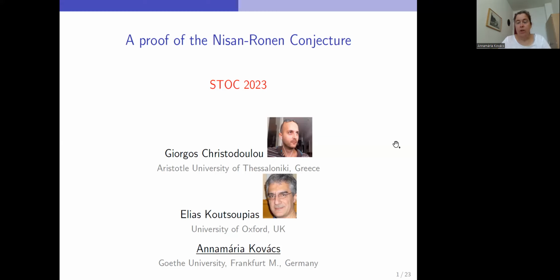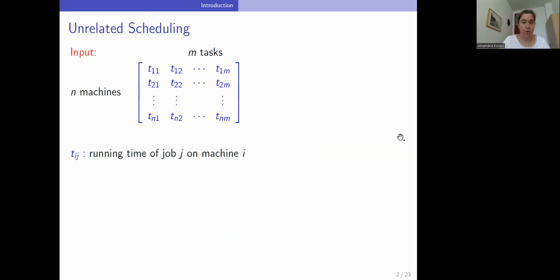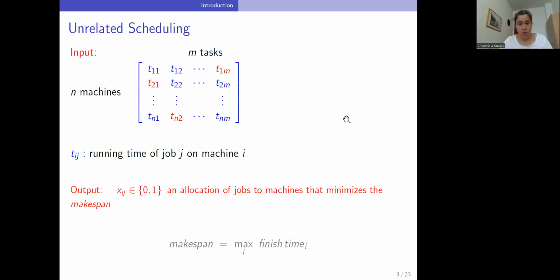The Nisan-Ronen conjecture is about truthful mechanisms for the unrelated machine scheduling problem. So let me first remind you of this problem in its classic original form. Here in the input, we have a matrix of arbitrary non-negative running times of m tasks on n machines. And the goal is to allocate the tasks to the machines so that the makespan is minimized. The makespan is the maximum finish time over all the machines.